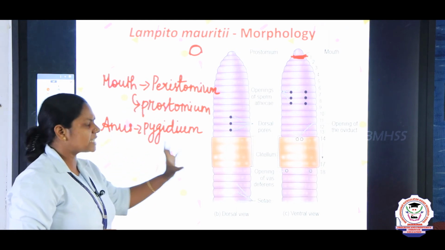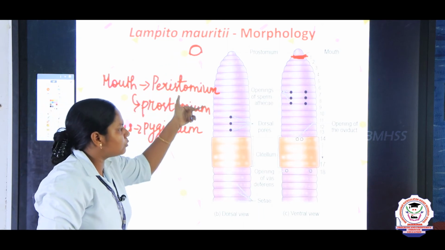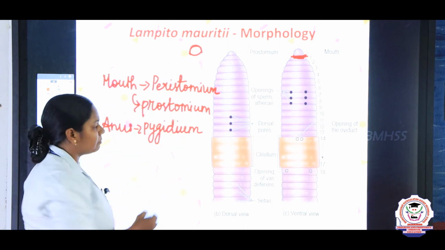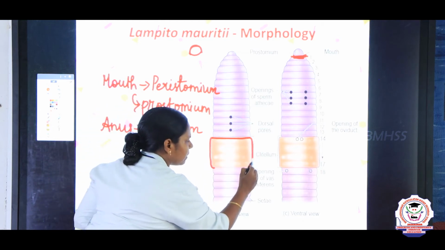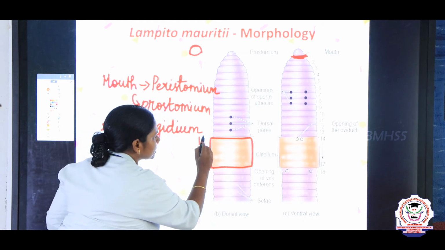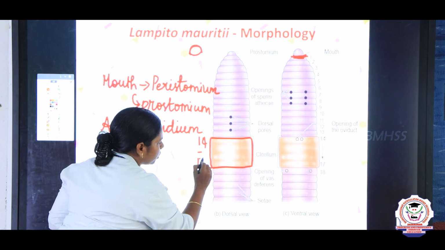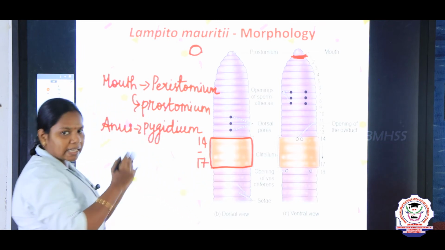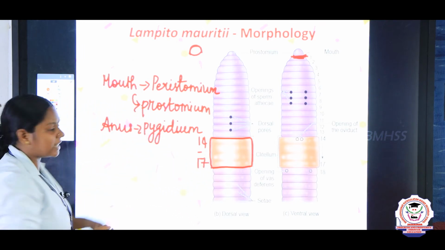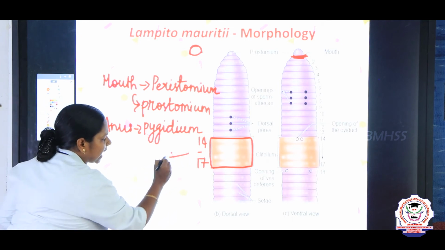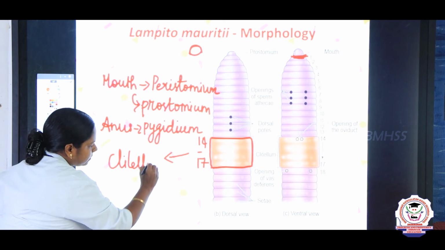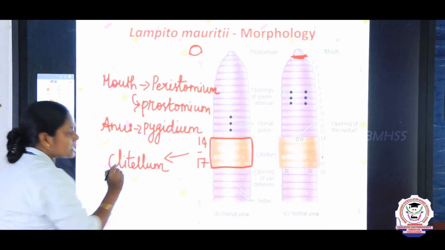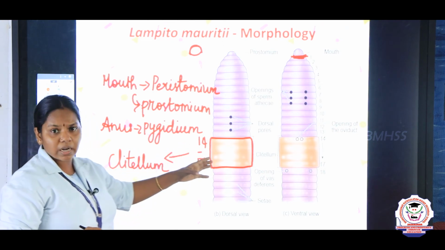And you can see segments present throughout the body surface, but except here, right? The segments from 14 to 17 are thickened and segments are absent. That region we say it as clitellum, and segments are absent.